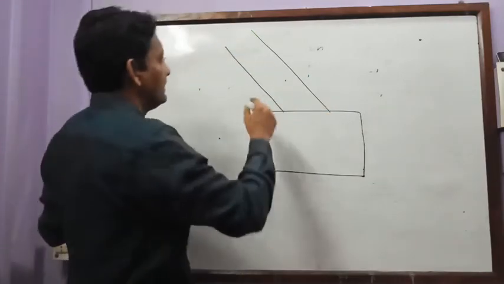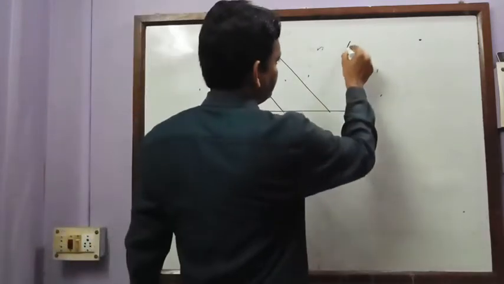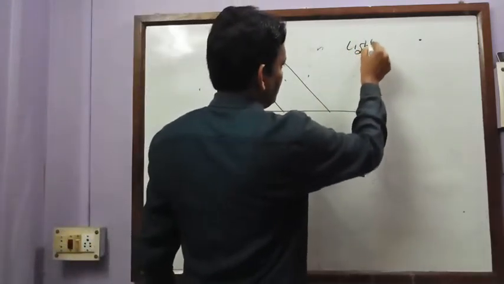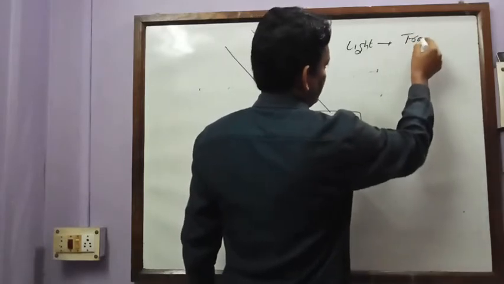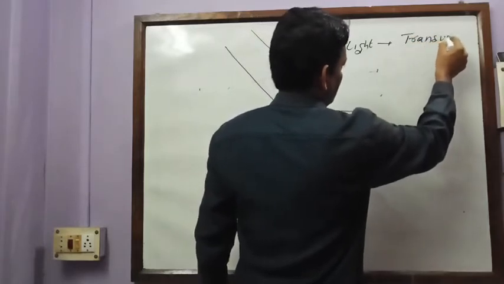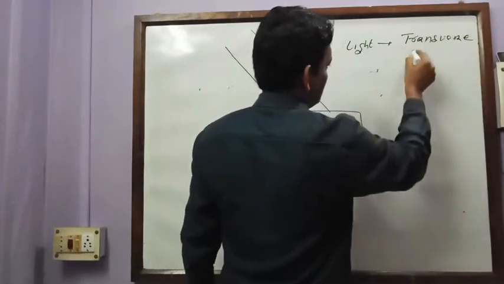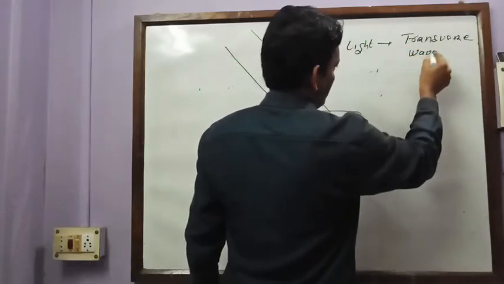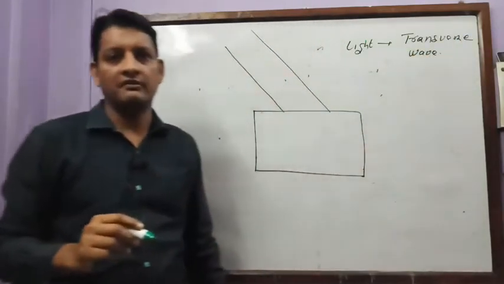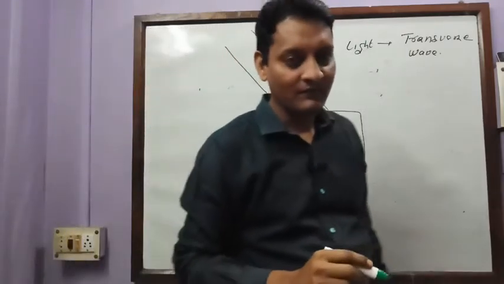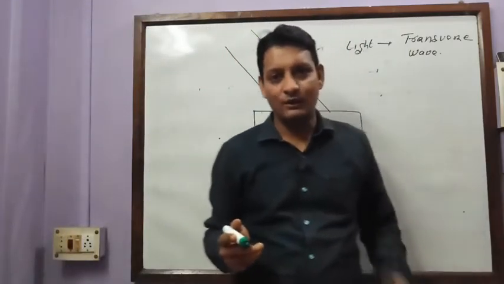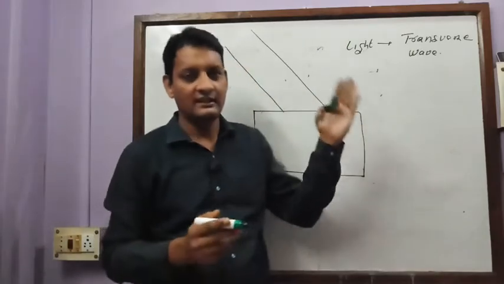Okay, now first of all, you know, light is a transverse wave. So what is light? It is a transverse wave. Now what is transverse wave? You might have studied in class 9th, right? What is sound? Sound is a longitudinal wave. Light is a transverse wave.